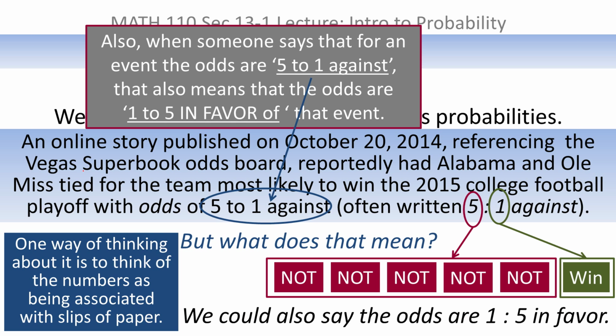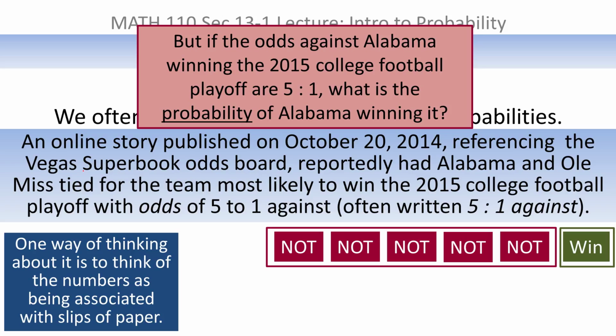So back to the problem we're actually looking at. What if I wanted to turn that statement about odds into a probability? So in particular, if the odds against Alabama winning the football playoff were 5 to 1, what would the probability of Alabama winning it be? Now keep in mind, this problem came up before the result was known. Obviously, once the result is known, none of this makes any sense anymore.